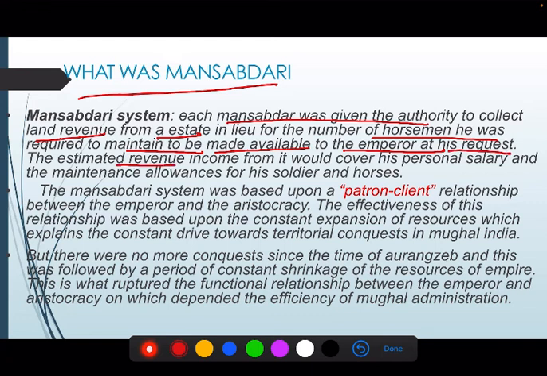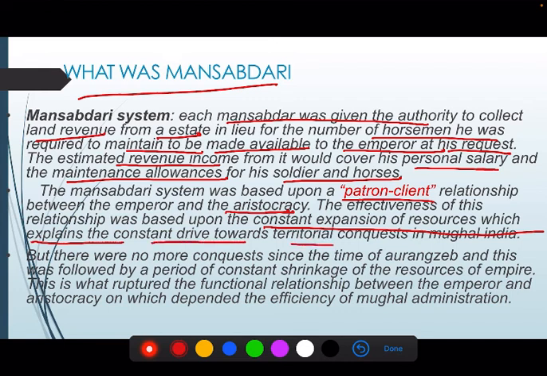The estimated revenue income from it would cover his personal salary and the maintenance allowance for his soldiers and horses, right? I have explained you also. And this mansabdari was based upon patron client relationship between the emperor and the aristocracy. The effectiveness of this relationship was based upon the constant expansion of resources, which explains the constant drive toward territorial conquest in Mughal India.